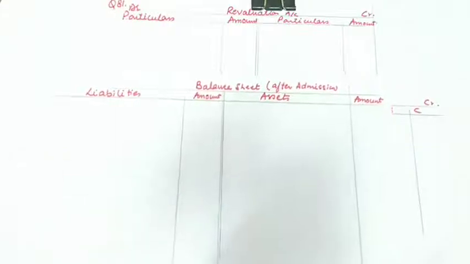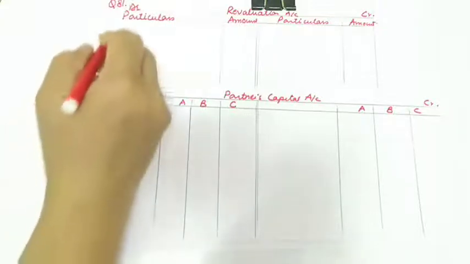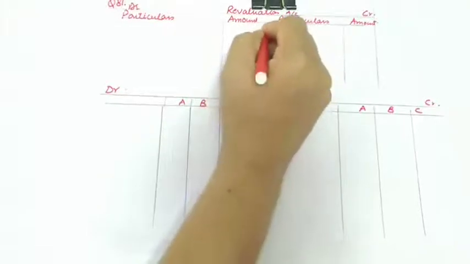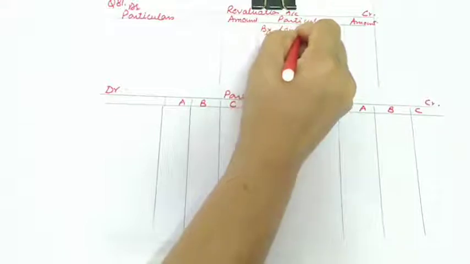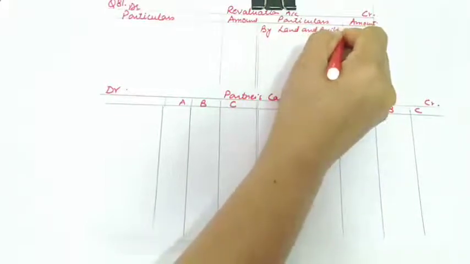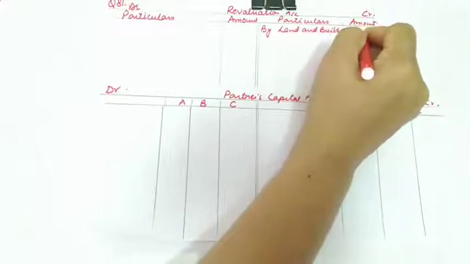So let us start with the first adjustment. First of all we'll do the adjustment on both sides, in the revaluation as well as in the balance sheet. So first of all, land and building is valued at 65,000. So there is a rise in land and building. It will be a gain for us. And with the difference, earlier it was 40,000 and now it is 65,000. So there is an increase of 25,000.